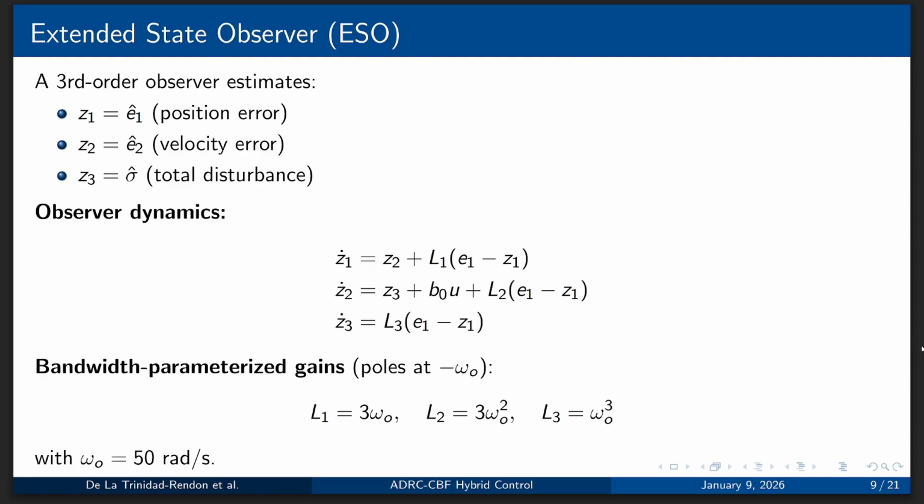Our extended state observer is a third order observer which estimates position error, velocity error, and total disturbance, given the dynamics of the observer on screen, with bandwidth parameterized gains, which are poles at minus omega o, which is equal to 50 radians per second.